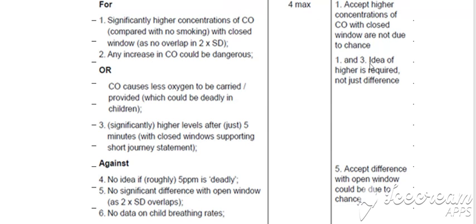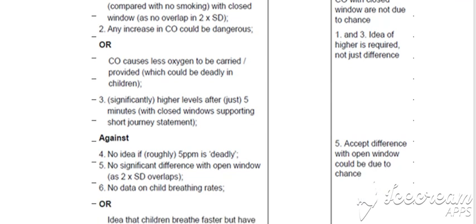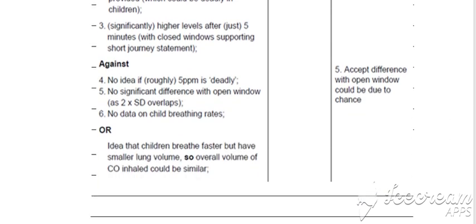But we can also give evidence against this, and that's the idea that we don't know if the 5 ppm is deadly. There's no significant difference with the open window because the standard deviations overlap, and there's no data on the children's breathing rate.